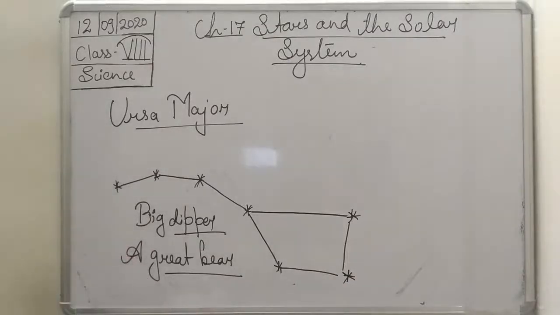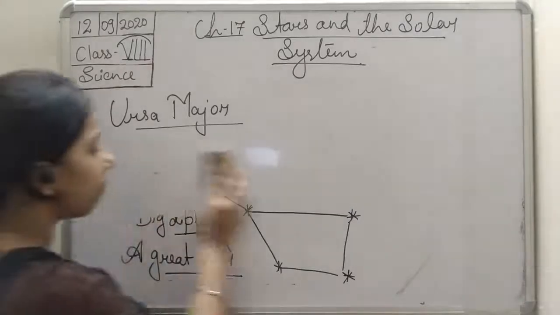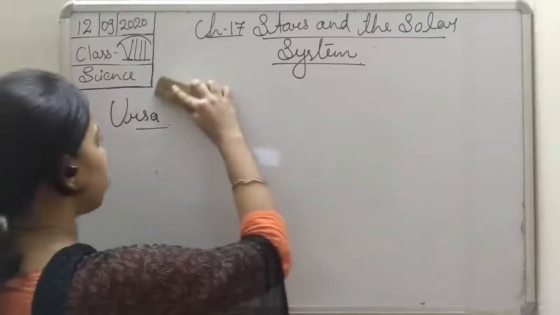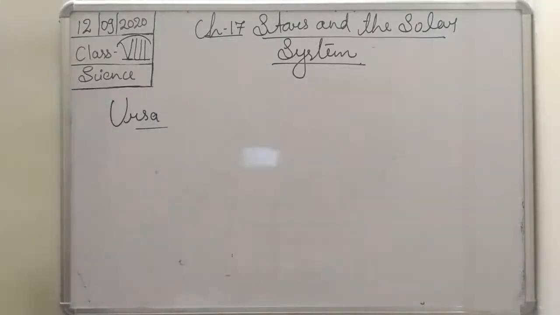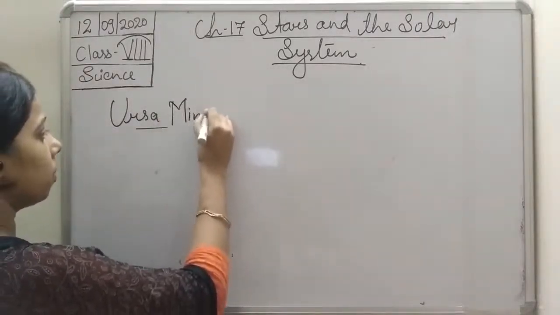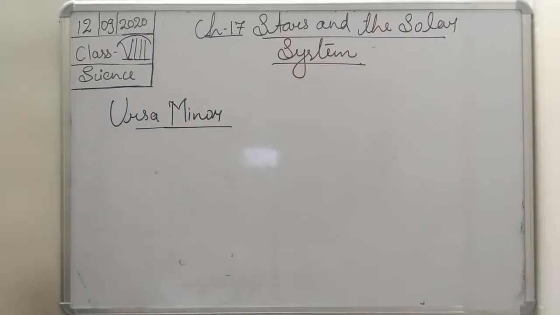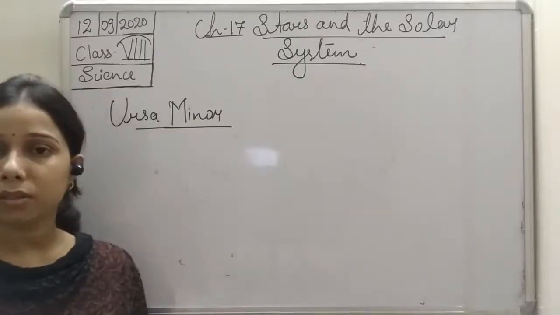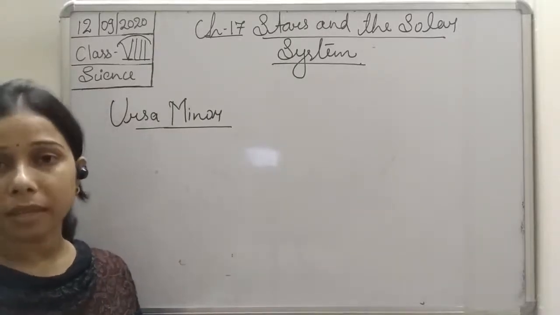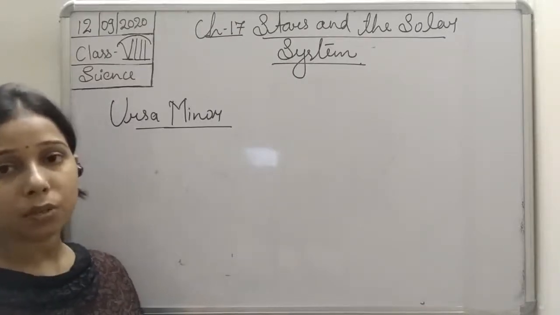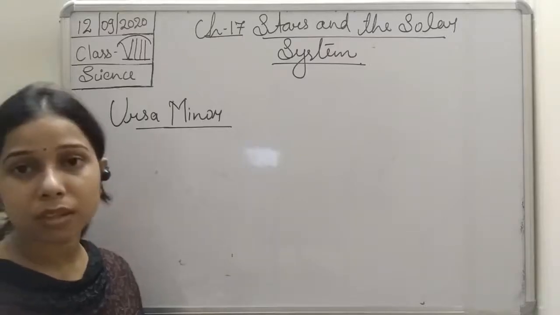Now if we talk about the other one, students, and that is Ursa Minor. There is not much difference between the Ursa Major and Ursa Minor. Almost the shape is the same. By the name only you have understood. This is another recognizable constellation which is formed in the night sky. Ursa Minor is very similar to the Ursa Major.